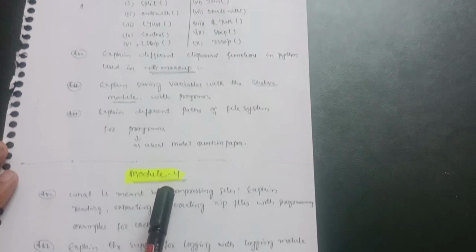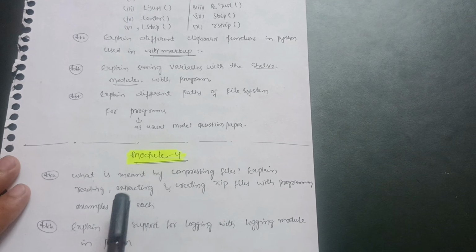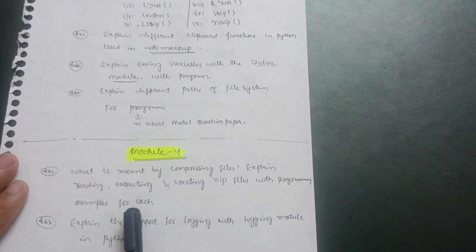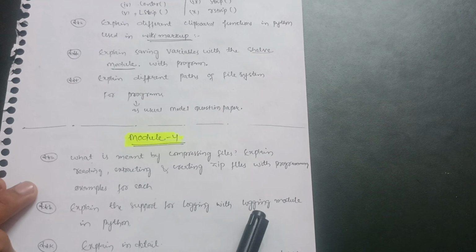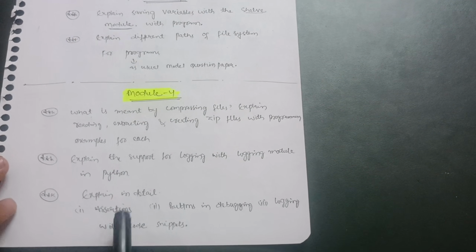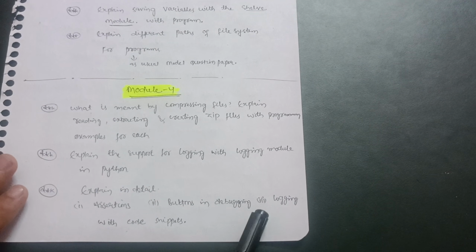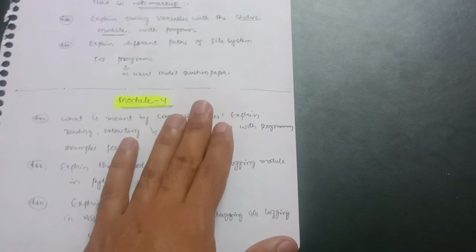Then module 4 comes up, in which you have to cover what is meant by compressing files, explain reading, extracting, and creating zip files with programming, and you have to write down examples for each. Next one, explain the support for logging with the logging module in Python. Next is explain in detail assertions, buttons in debugging and logging with code snippets. So this is module 4.